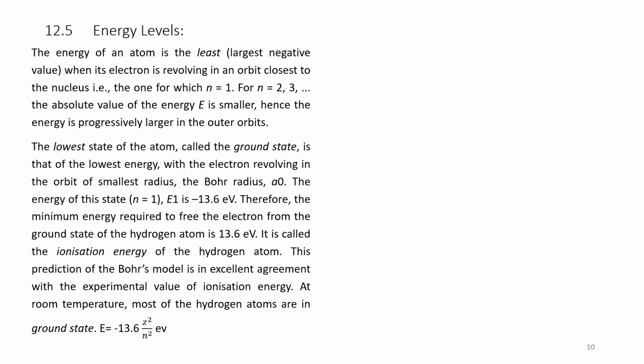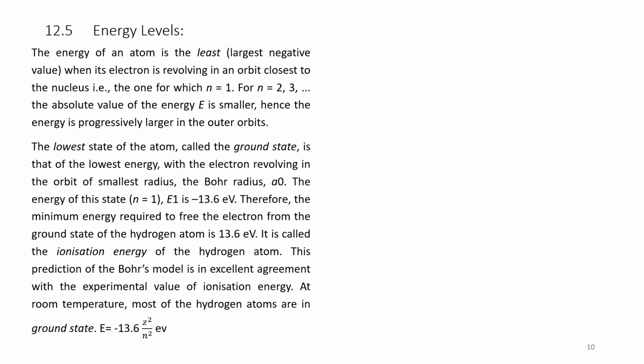The lowest state of an atom is called the ground state. Ground state is that state of lowest energy with the electron revolving in the orbit of smallest radius, the Bohr radius, called a naught. The energy of this state, n equal to 1, E1 is minus 13.6 electron volts.